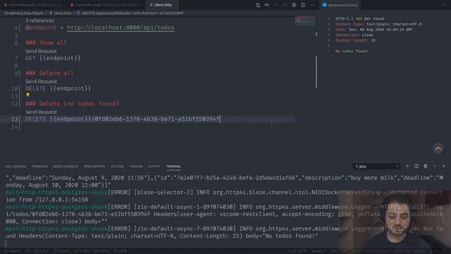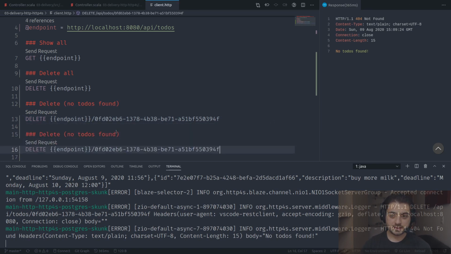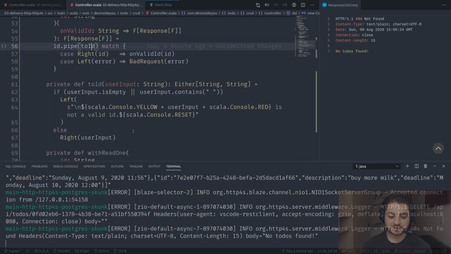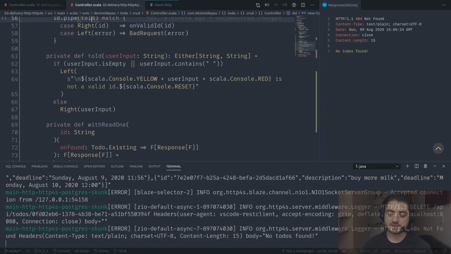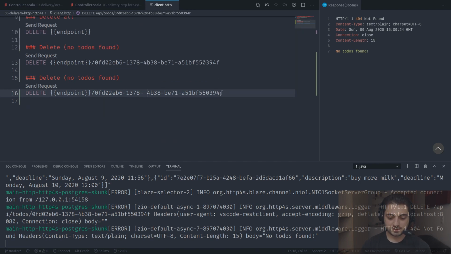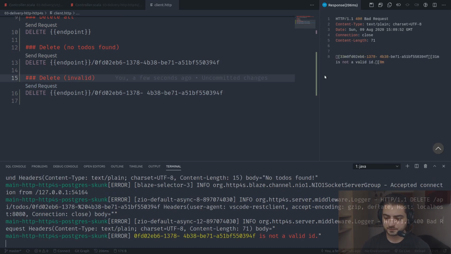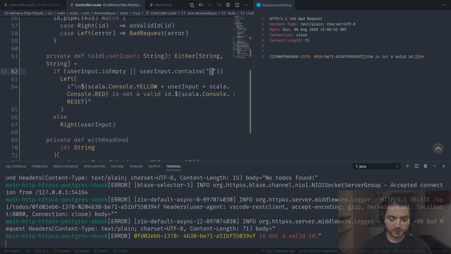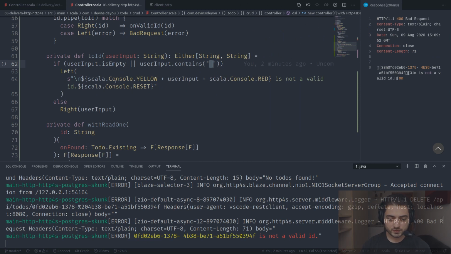Let's do this. So remember, we have this weird validation thing that pretends to know what's valid and what's not. And for fun, I just put in this empty thing. So if we do an empty thing over here, then it should say that it's invalid. Okay, send request. Okay, and it says invalid. Oh, we should have removed the ANSI codes.